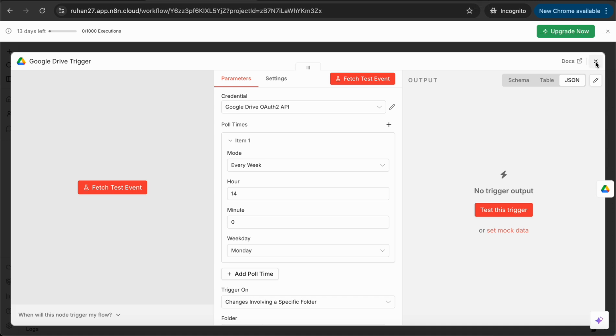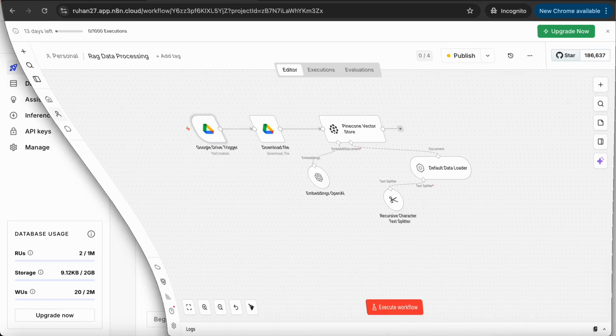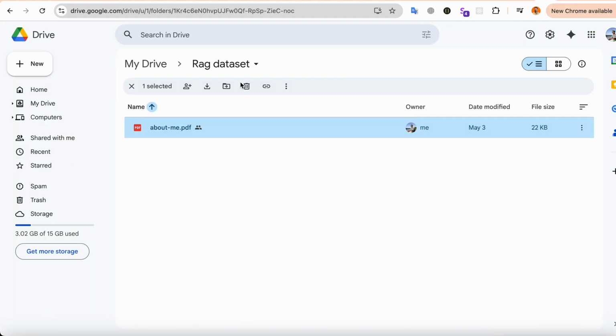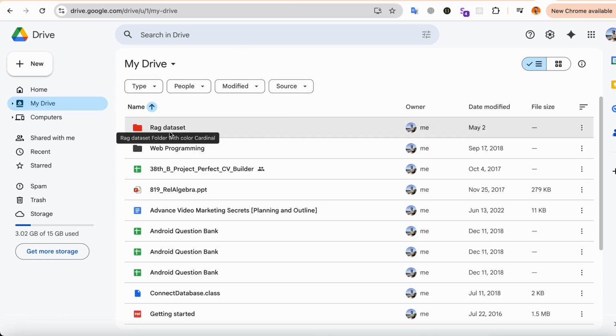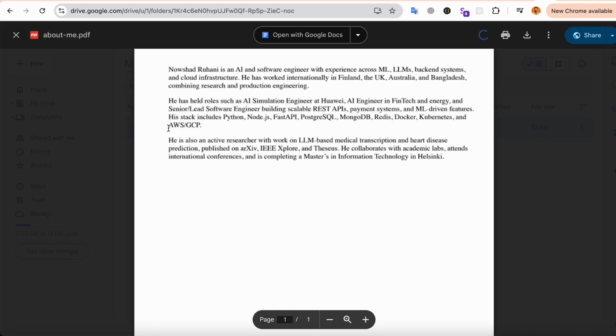So let's say what we did for this one. Okay, over here, this is the particular RAG datasets folder I created on my drive. You can see this is the drive. I just uploaded one PDF file where I describe myself, what I am doing, and my background.